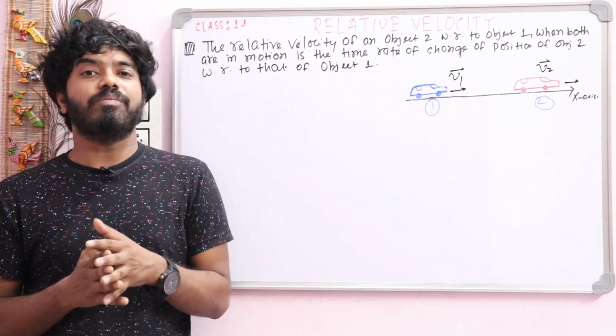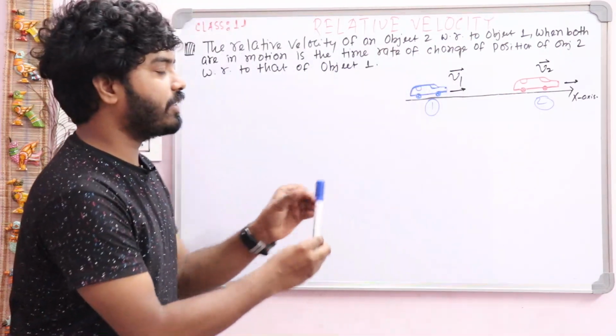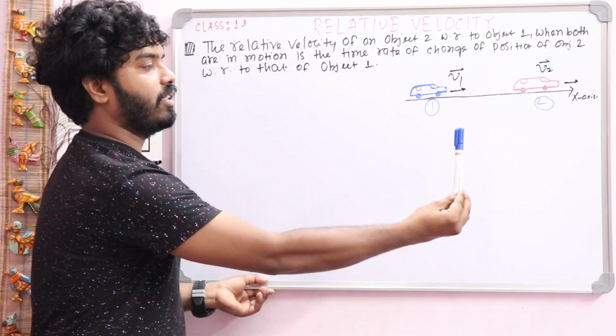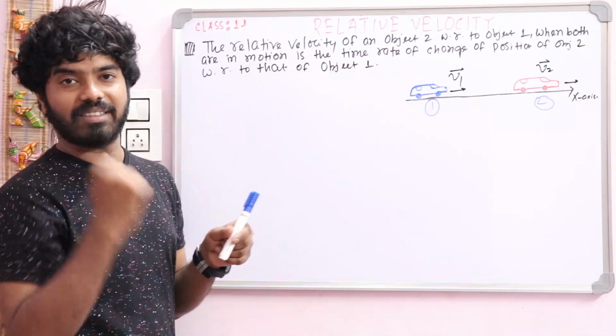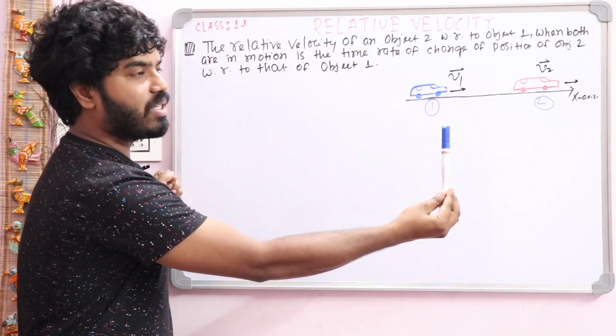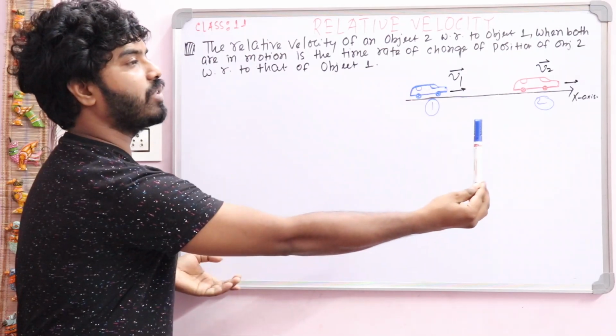Okay, so you can take one example. Suppose this is an object and this object is moving this way. So what I can say, as well as what you can say, is that the object is changing its position with respect to time. The distance between me and this object changes with respect to time.